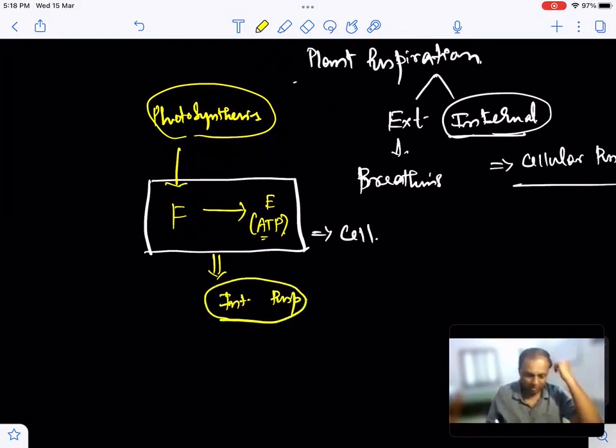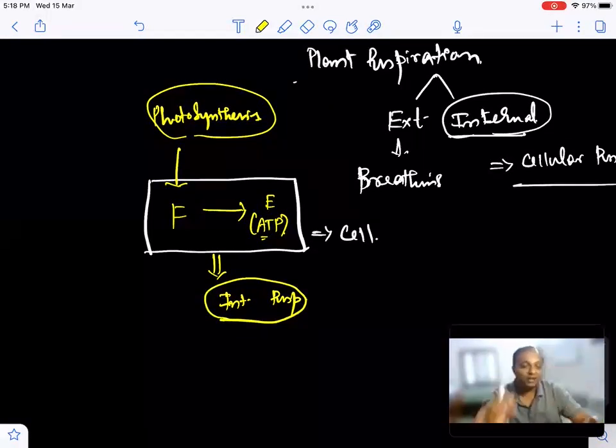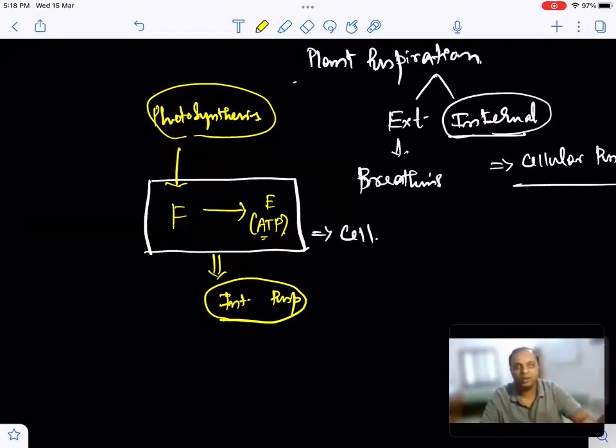This internal respiration is the only source by which any living organism gets its energy. It's not only plants; this is what happens in our cells too.